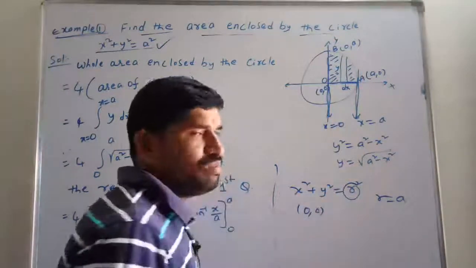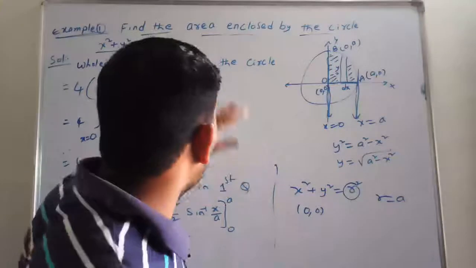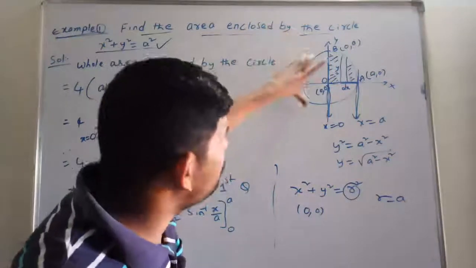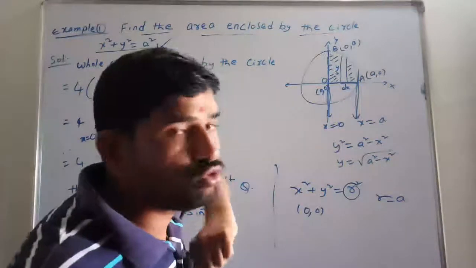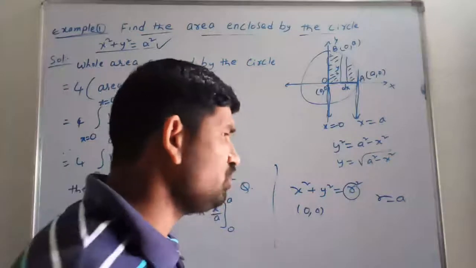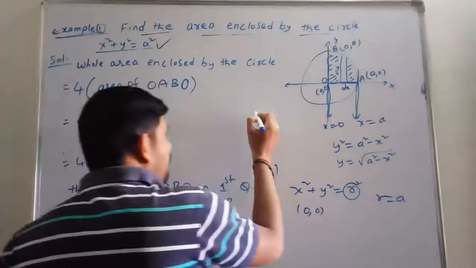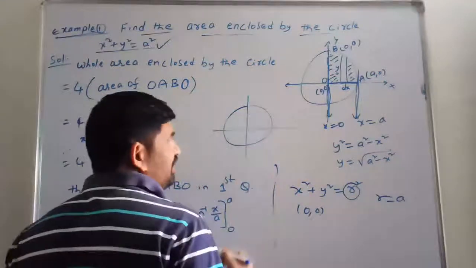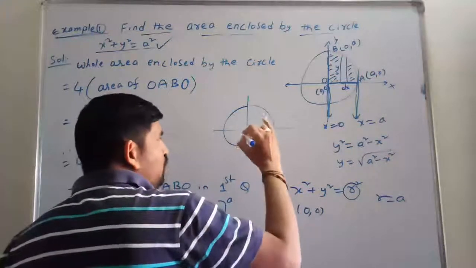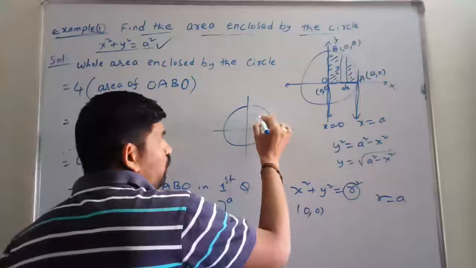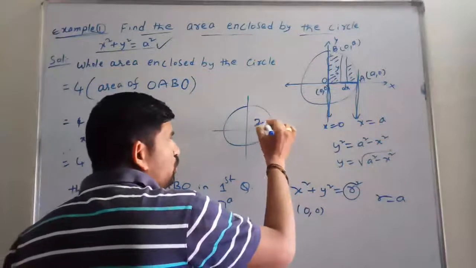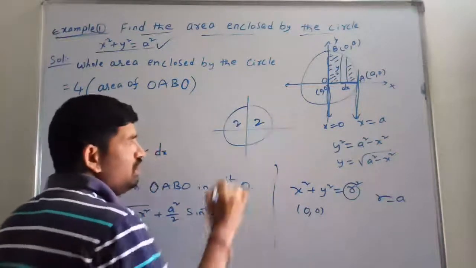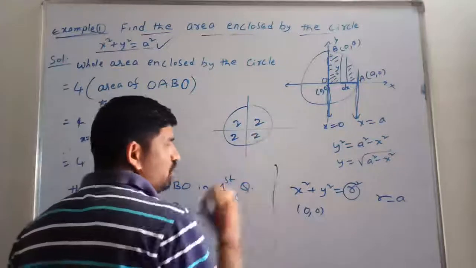If there is a small confusion: we are finding the area enclosed by the total circle, but why are we taking the first quadrant here? See students, we know that the circle can be divided into 4 equal parts. Whatever area we get in one part, the other parts also have the same area.